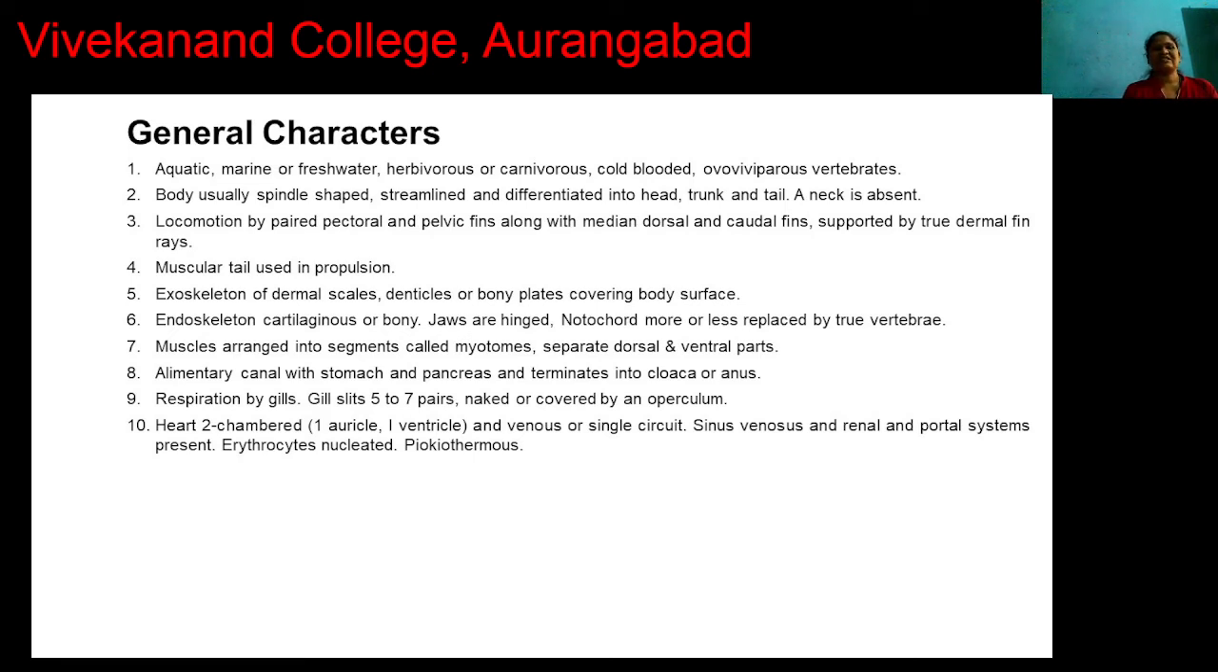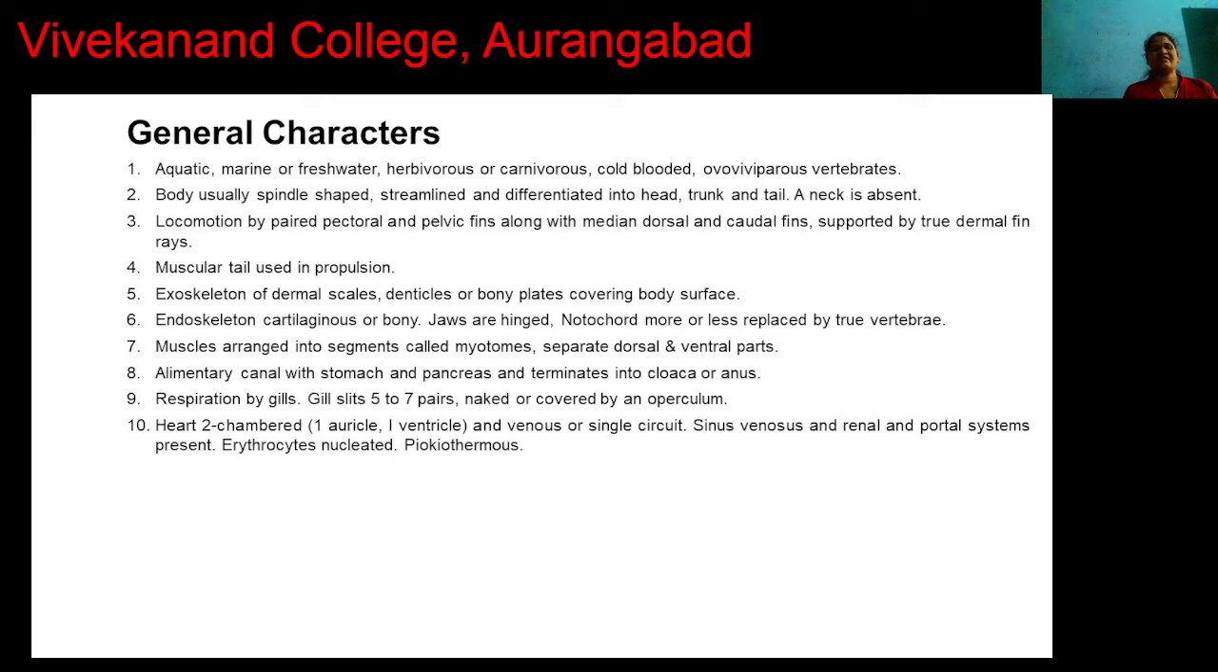Here, muscles are arranged into segments, and these segments are called myotomes, separated into dorsal and ventral parts. The alimentary canal is well developed with stomach and pancreas, and it terminates into cloaca or anus. Respiration is through gills, and 5 to 7 pairs of gill slits are present, and these gill slits are found naked or covered by an operculum.